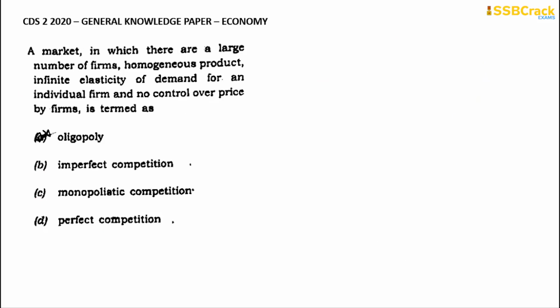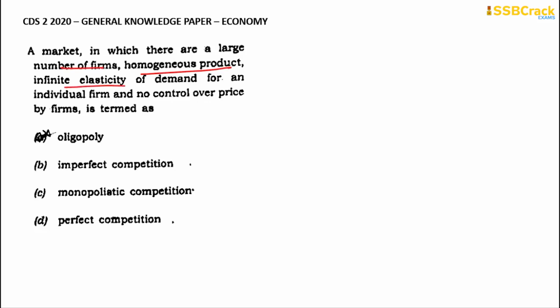Going through with the next question: a market in which there are a large number of firms, homogeneous product, infinite elasticity of demand for an individual firm, and no control over price by firms is termed as what sort of market? In this particular market, there are a large number of firms, that means many firms. Then homogeneous products: all the firms are producing the same type of product.